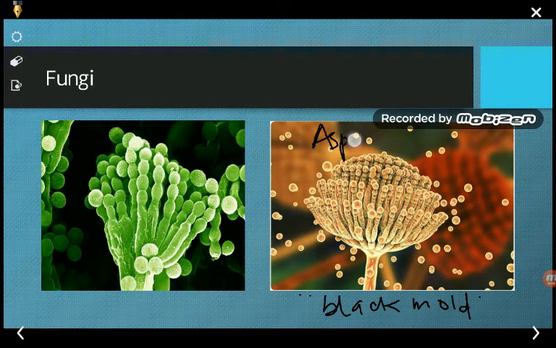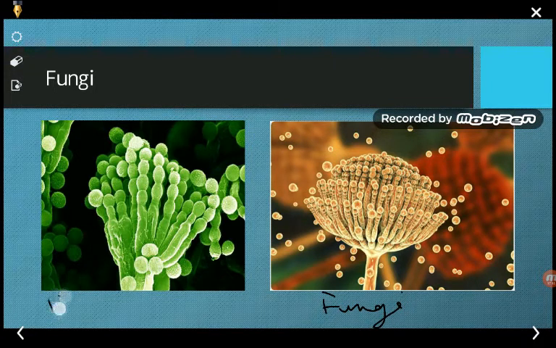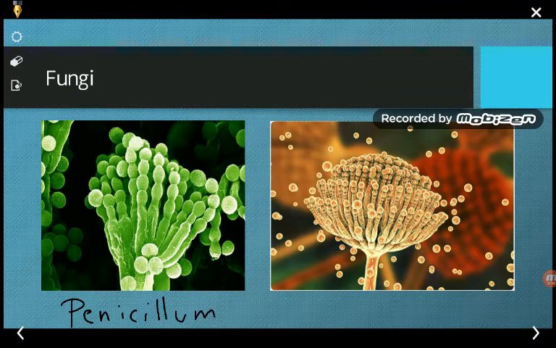So this is the picture of Aspergillus. It is one type of fungi. This is Penicillium. It is also a fungi. We have already heard of the term Penicillium. This is a picture of Penicillium. Penicillium, as you can see in the pictures, is green in color. That's why it is said to be the green mold.